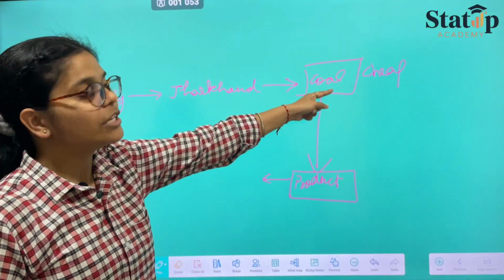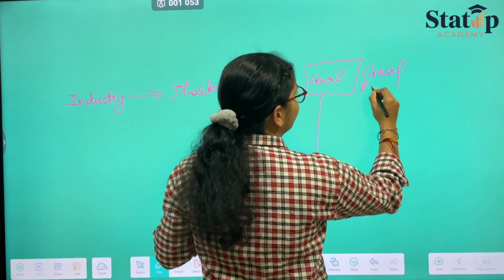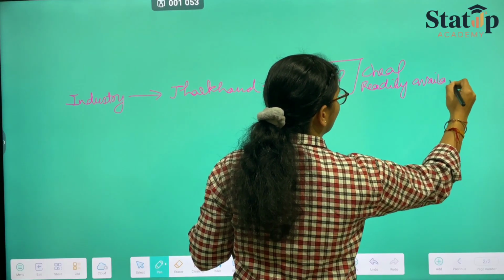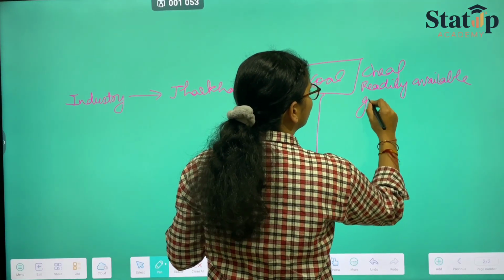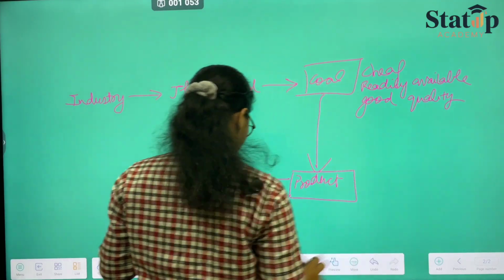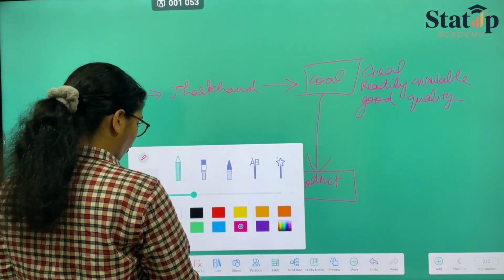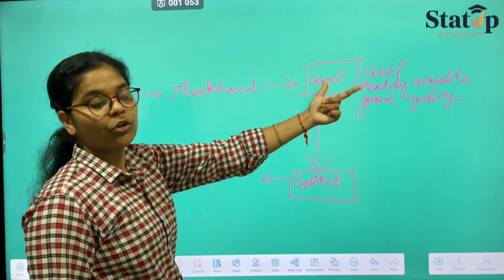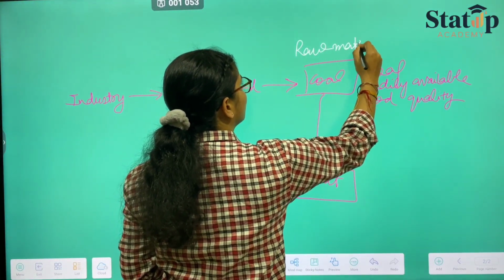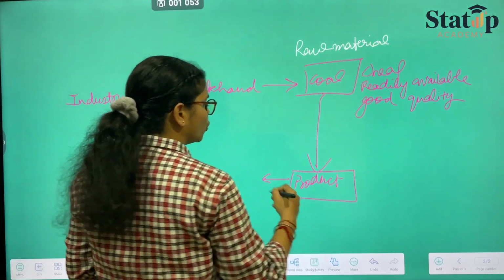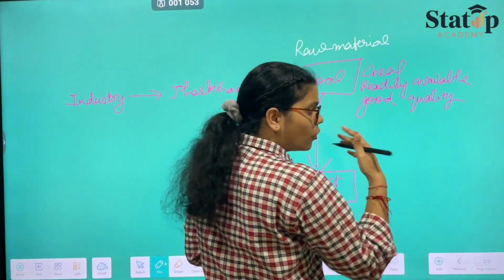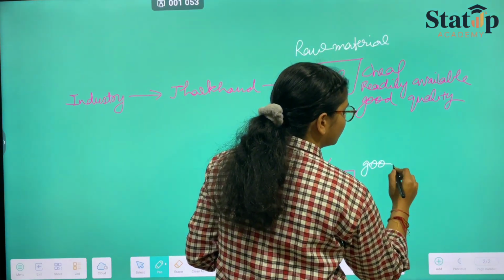Another thing, since coal is cheap, readily available and of good quality, and this is basically the raw material, the things in the product will obviously be of good quality.